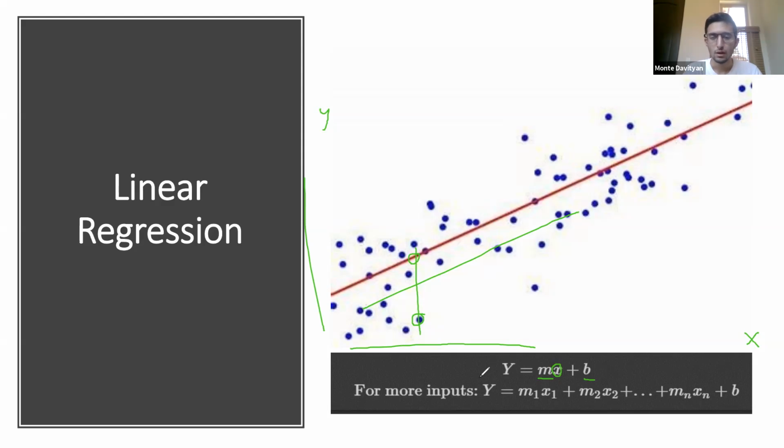Okay, so we're also not limited to one input. For example, let's say we have the number of bedrooms. We also maybe have the number of bathrooms, and we think that that might be correlated with the price. Well, we can do that. We can set x of 1 to be the number of bedrooms we have, and x of 2 to be the number of bathrooms we have. And using this function, we will find a good function that will approximate this data.